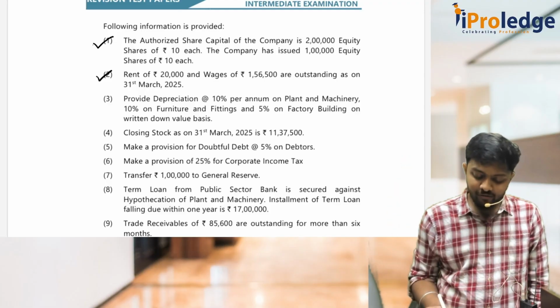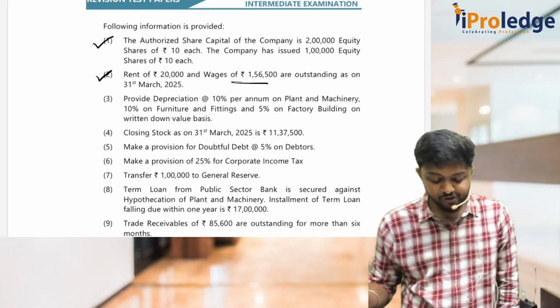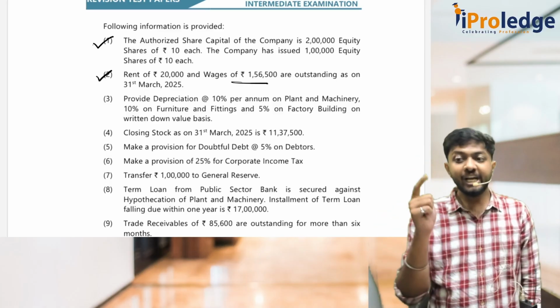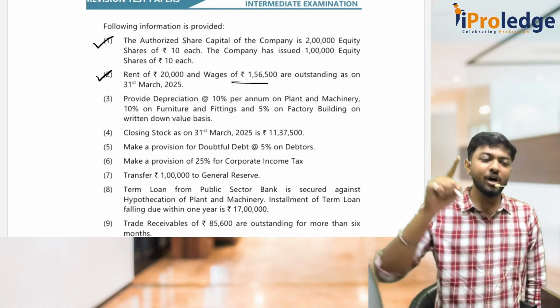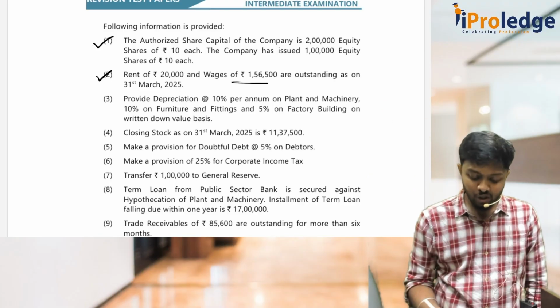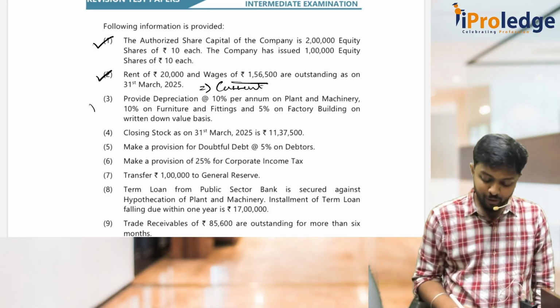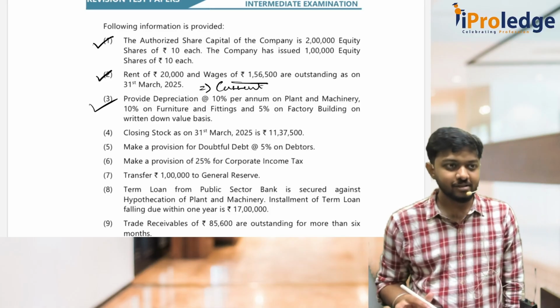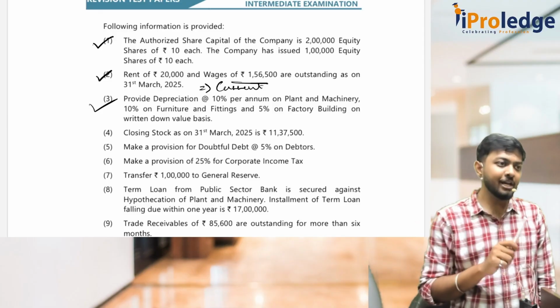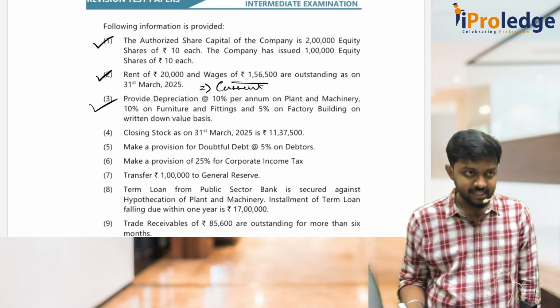Rent of 20,000 and wages of 1,56,500 are outstanding. What you have to do? Include them in P&L also and show a liability also. What liability? You will show current liability. Correct? Next. Provide depreciation. Please provide depreciation. Depreciation expense will go to P&L and it will also be reduced from the asset.